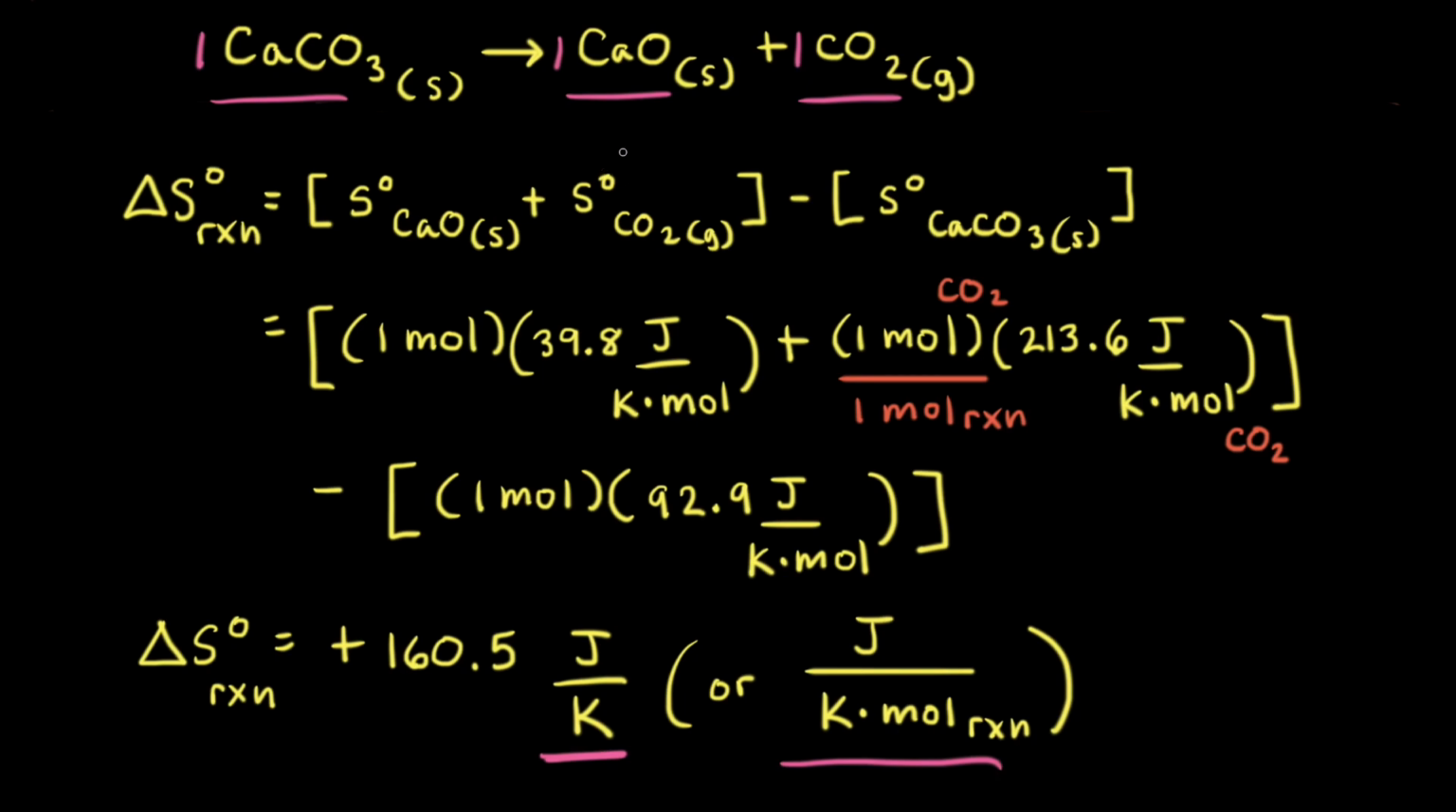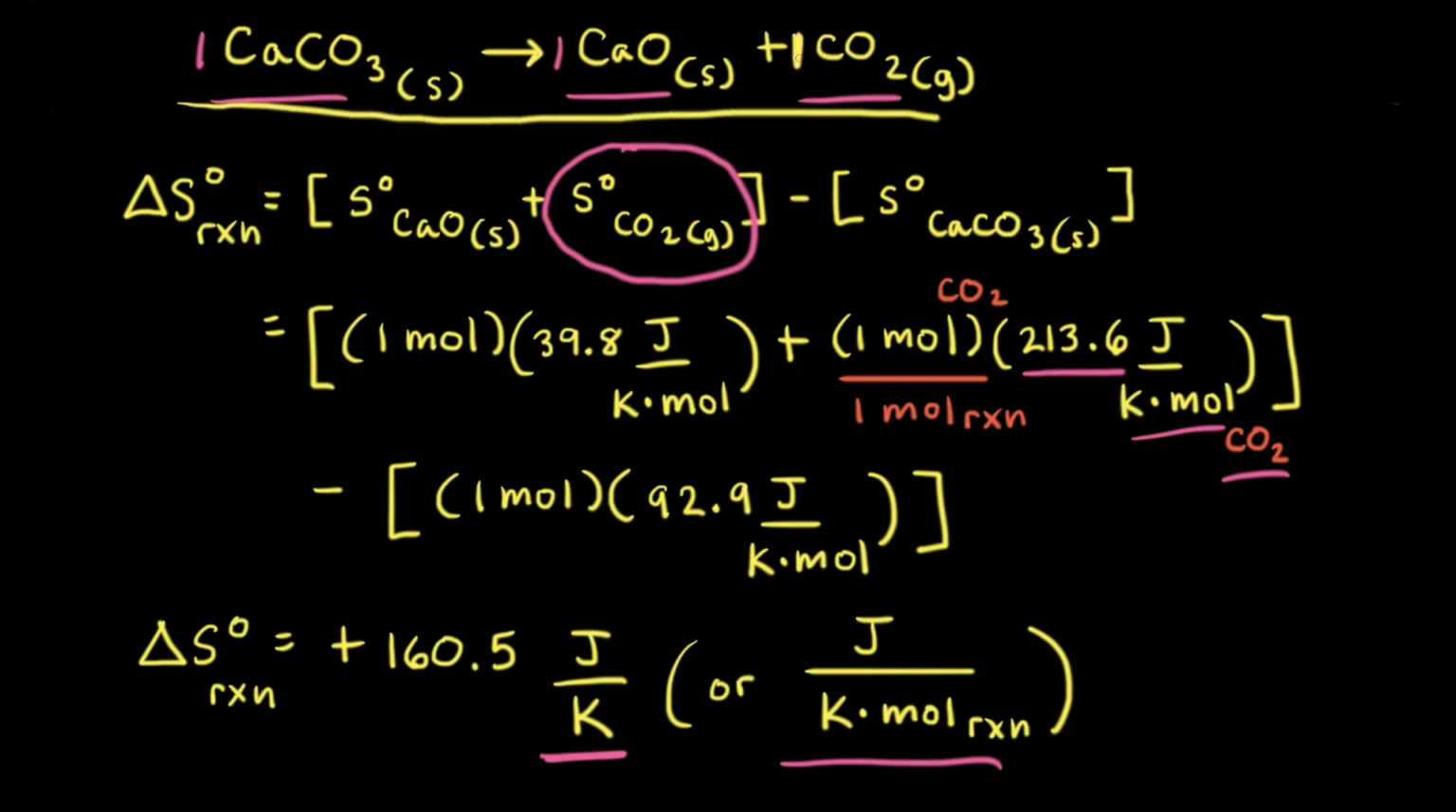To understand how to get those units, let's just consider the standard molar entropy of carbon dioxide, and that value is 213.6 joules per Kelvin per 1 mole of carbon dioxide. And looking at the balanced equation, there's a 1 as a coefficient in front of carbon dioxide. Therefore, there's 1 mole of carbon dioxide per 1 mole of reaction. So mole of reaction is just talking about how the balanced equation is written. So the 1 mole of carbon dioxide cancels out, and that leaves us with joules per Kelvin mole of reaction.